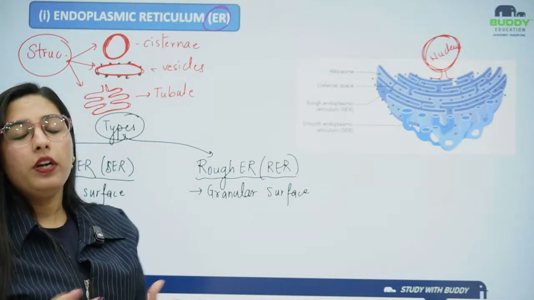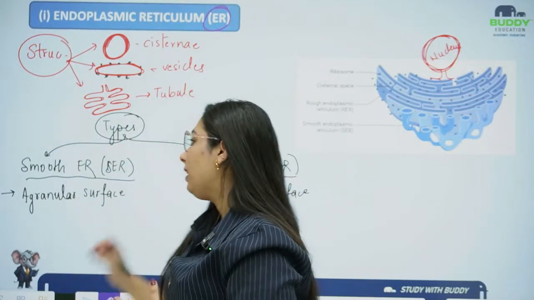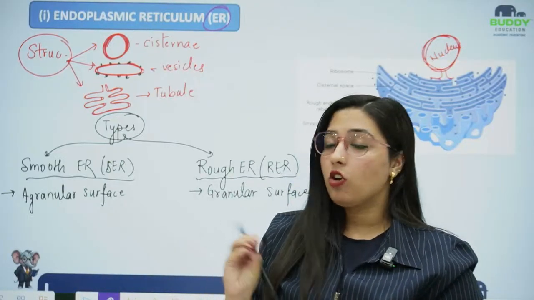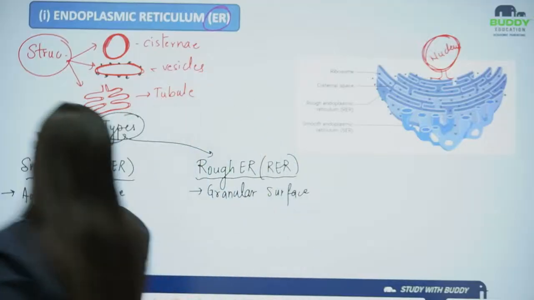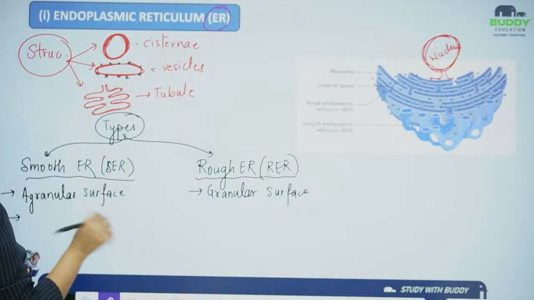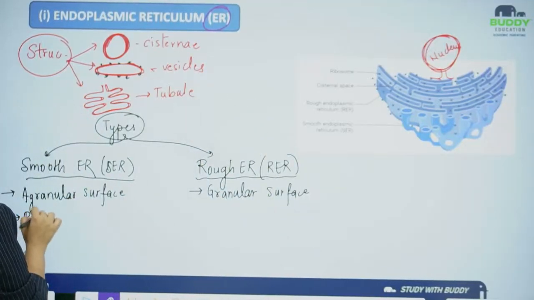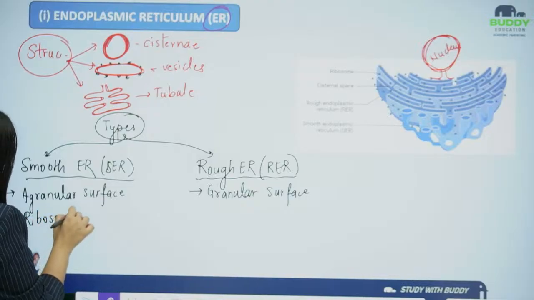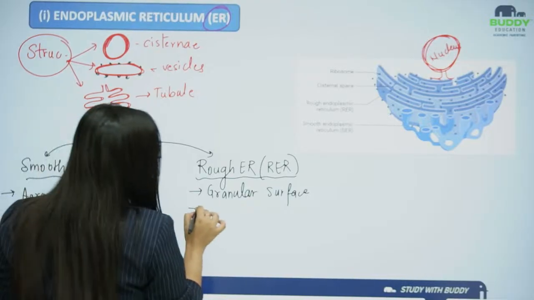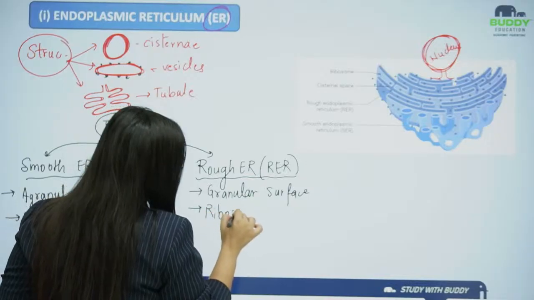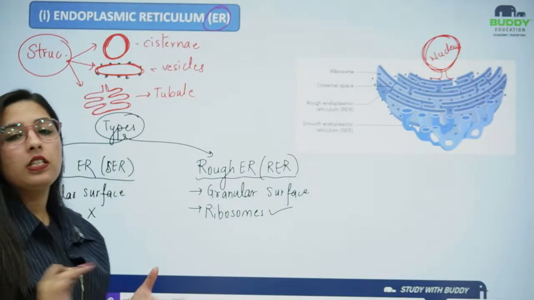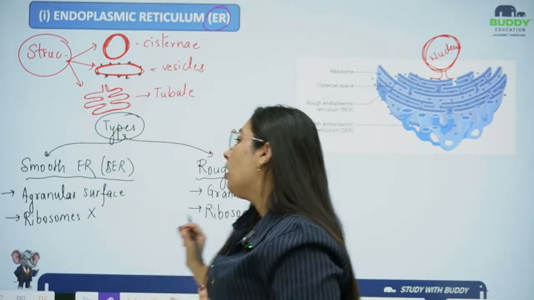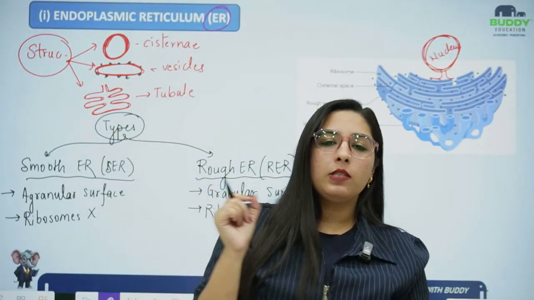Moving forward with the smooth endoplasmic reticulum, it does not have granules. That means it won't consist of ribosomes. So here ribosomes will be absent, and here ribosomes will be present. Now more differences. Ribosomes are also known as the protein factory.